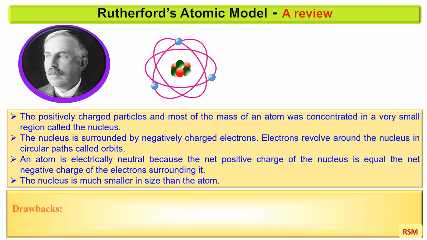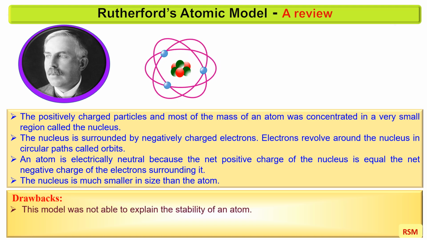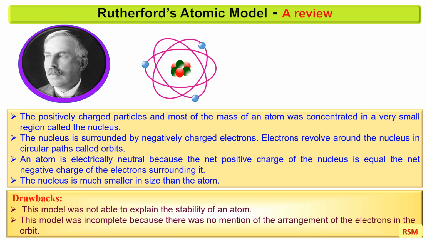The major drawbacks of the Rutherford atomic model are: it was not able to explain the stability of an atom. Because, according to electromagnetic theory, an accelerated electric charge must radiate energy in the form of electromagnetic radiations. Therefore, if the accelerated electron loses energy by radiation, the energy of the electron continuously decreases and it must spiral down into the nucleus. This model was incomplete because there was no mention of the arrangement of the electrons in the orbit.